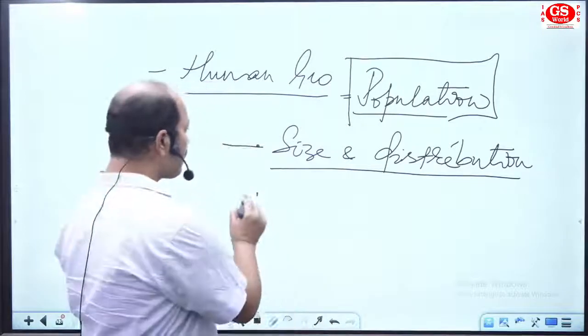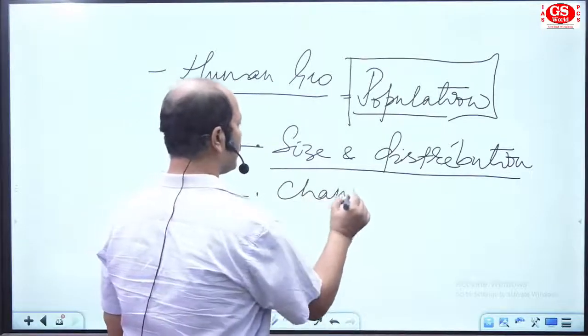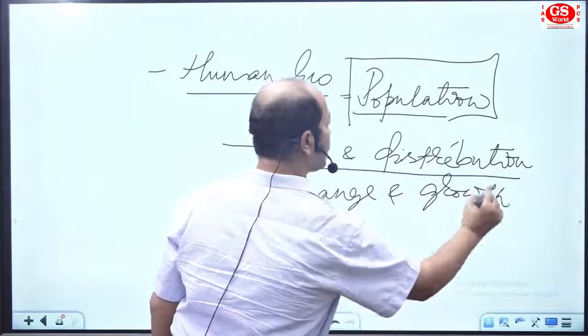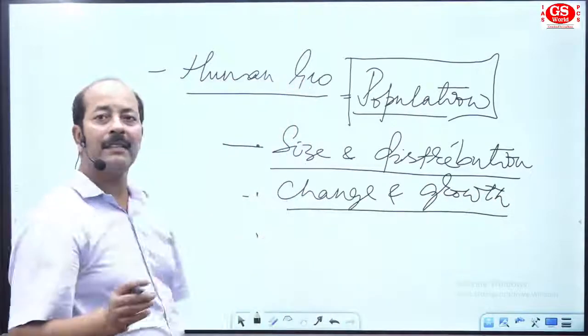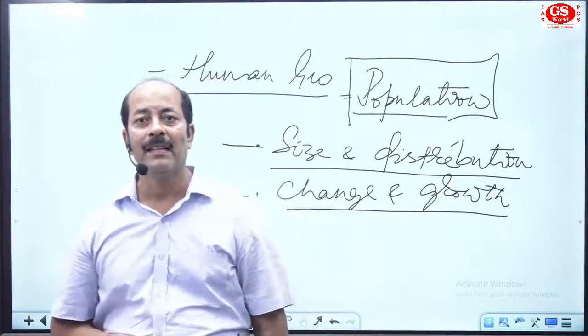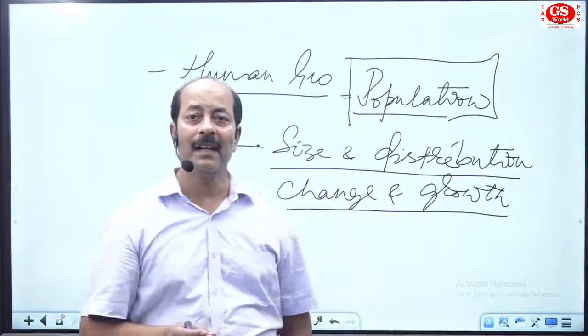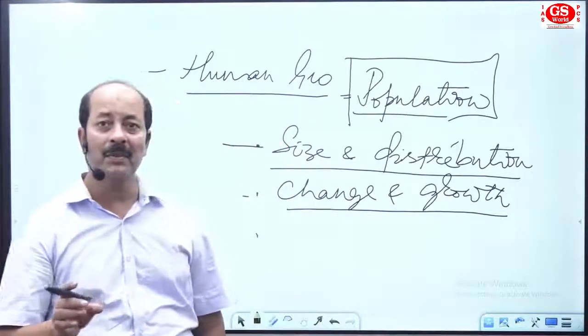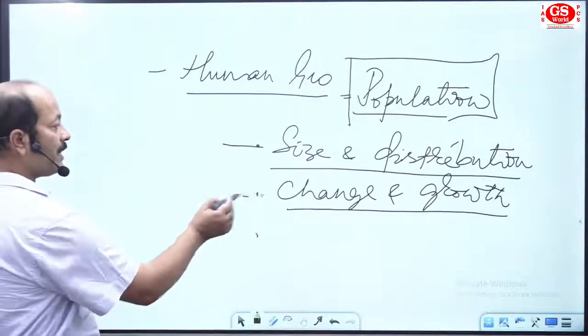The second is population change and population growth. See, students, you must write the detail of syllabus, then we'll work on these areas later on. Try to listen. These are change and growth of population. First is change.